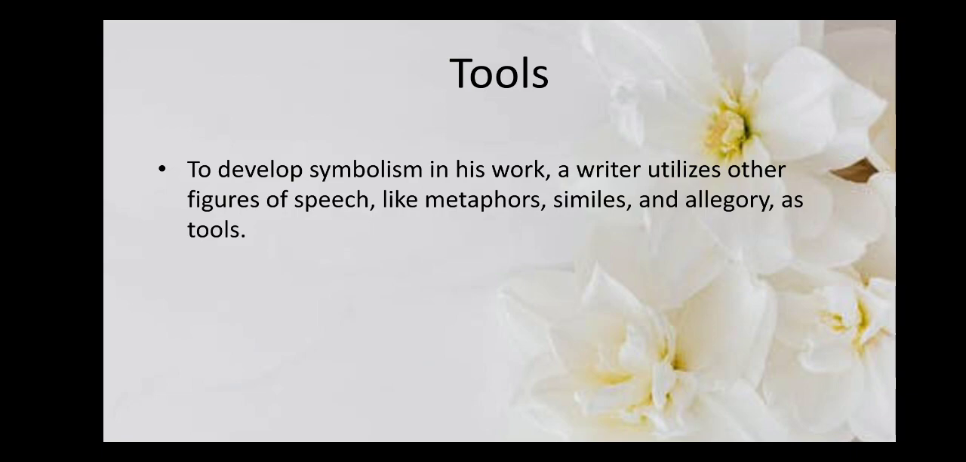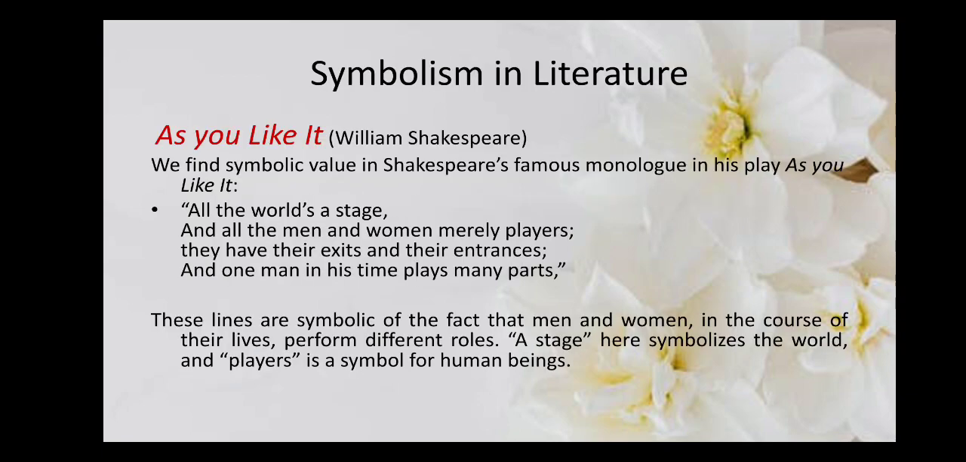Now, to develop symbolism in a literary work, a writer utilizes other figures of speech also, like metaphors, similes, and allegory as tools. Now, these can be taken as somewhat similar tools as a symbol. Symbol can be as a metaphor also, a simile also, an allegory also, but there are minor and subtle differences between these tools and figures of speech.